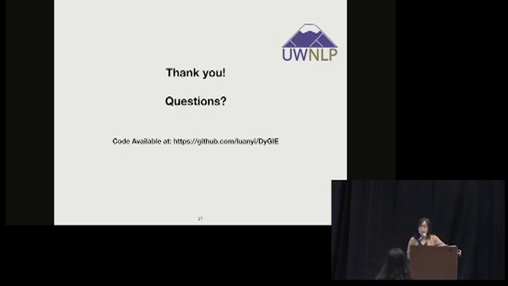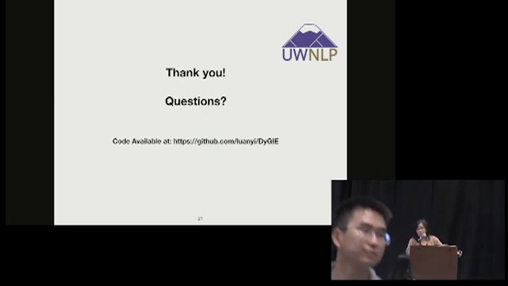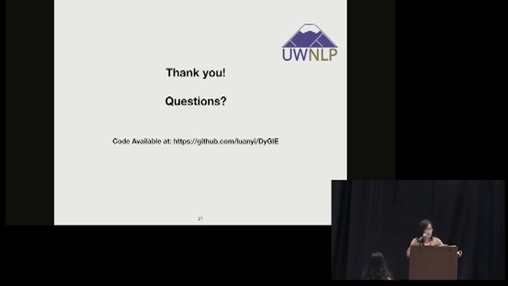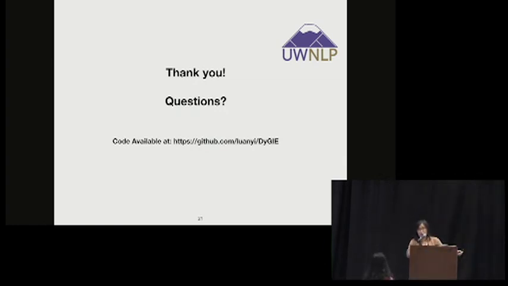Any intuition about why GENIA doesn't get as much gain as the other datasets? That's a very good question. I think one of the things is that GENIA is in the medical domain, and actually we tried SciBERT, a version trained on the scientific domain, and it improves the results. And also the GENIA dataset itself has a lot more data, around 2,000 documents or something. So yeah. Thank you.